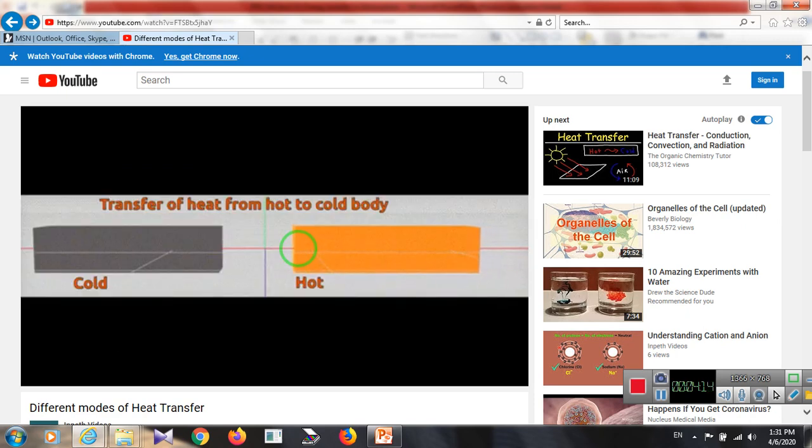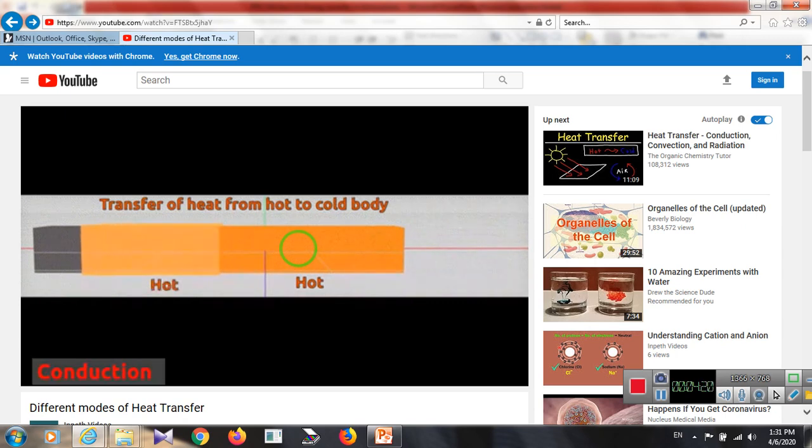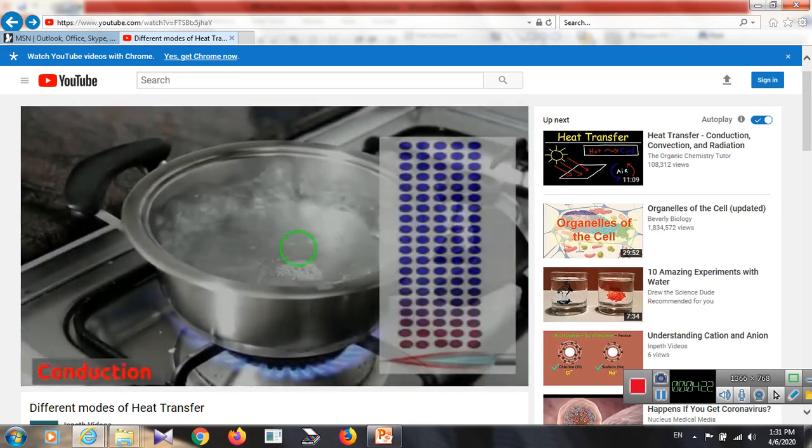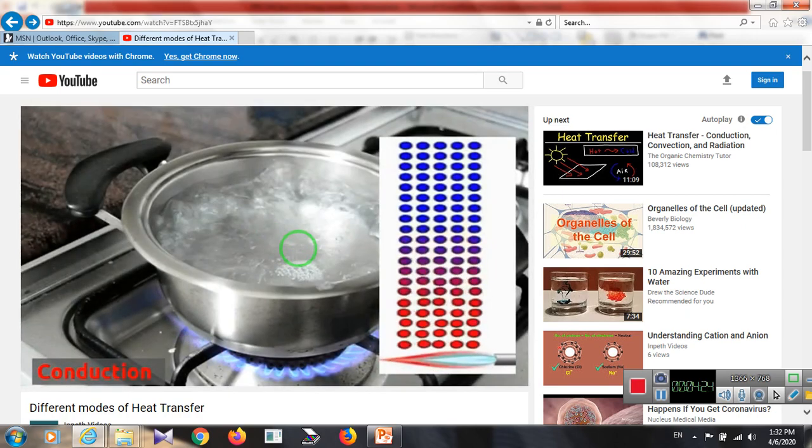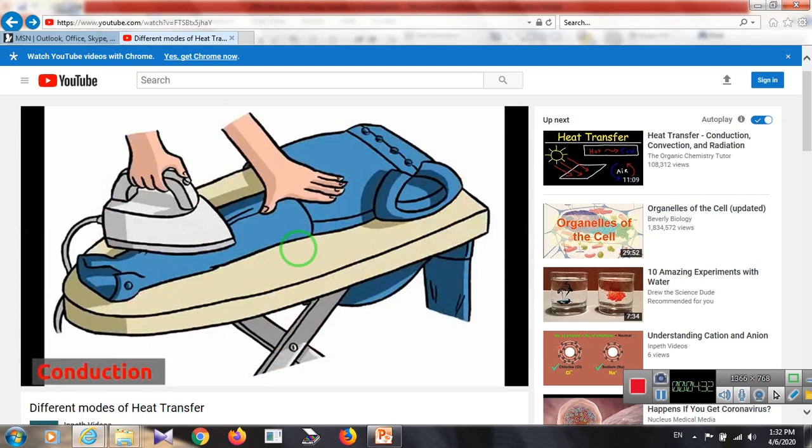When heat from one object gets transferred to another object by direct contact, it is known as conduction. For example, when we make tea, heat from the stove gets transferred to the steel pan because of direct contact, and this is conduction. When you iron your clothes, heat energy gets conducted from the iron to the clothes.